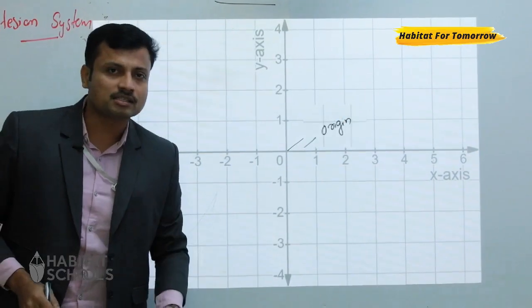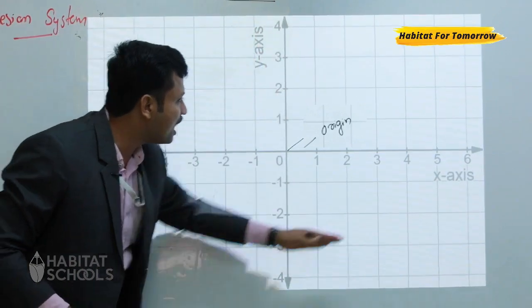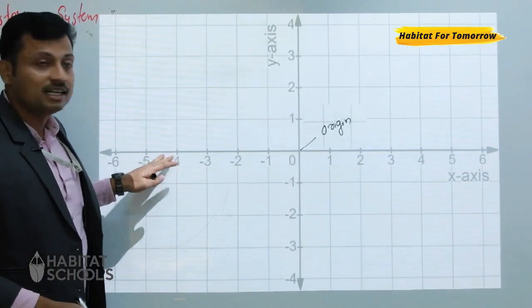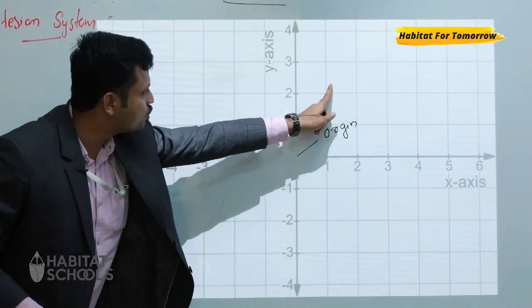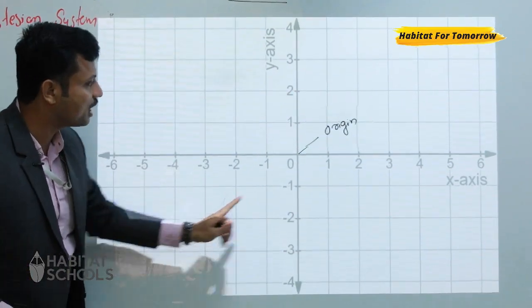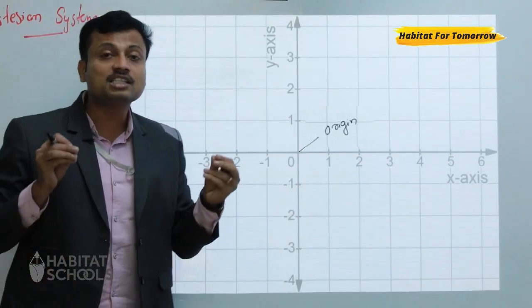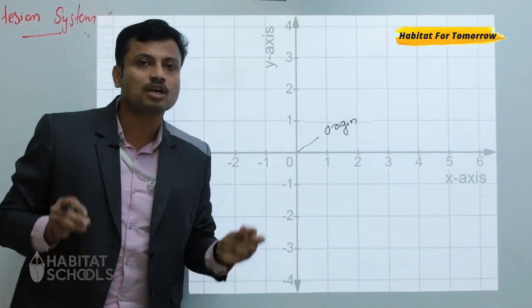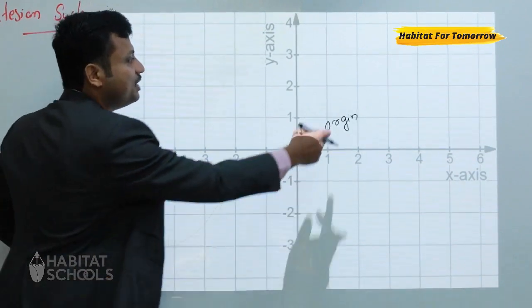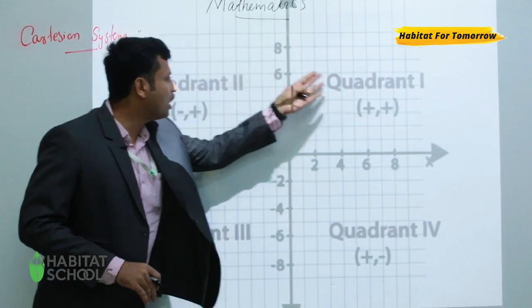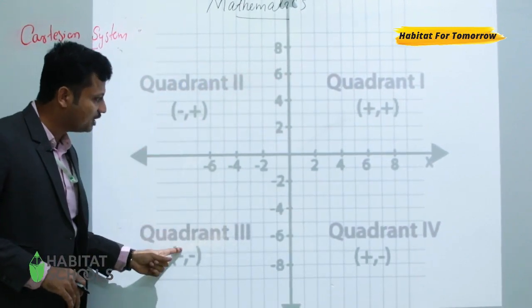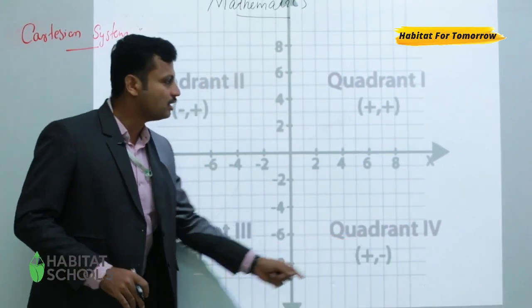And also you can see the horizontal and the vertical line divide the plane into 4 parts. First part, second part, third part and fourth part. Each part we call a quadrant. In an anti-clockwise direction, from the x-axis we count quadrant 1, quadrant 2, quadrant 3, quadrant 4.